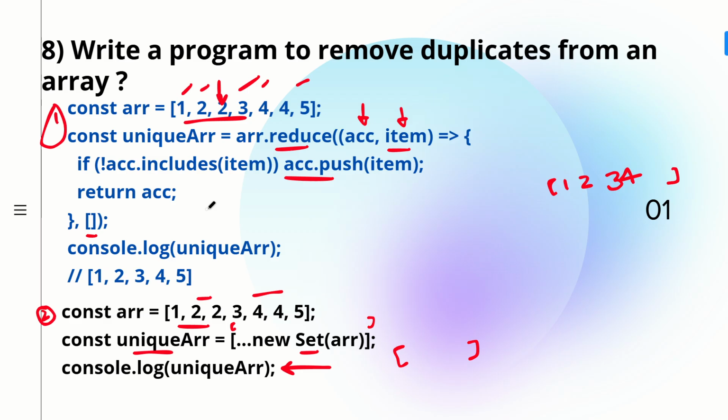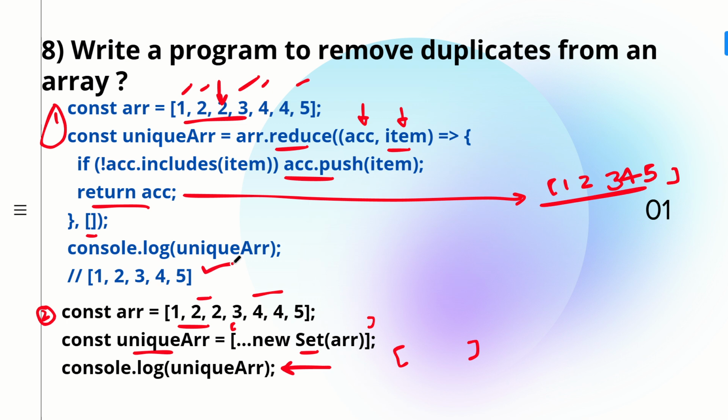Then you don't have anything. Now again 5 comes, and you push it. So 1 2 3 4 5 is your answer. You are returning your acc. What is acc? This is this array that we initialized. So you're returning your acc, that is your answer array, and then you're just logging it and you get the answer as 1 2 3 4 5. So these are the two ways of how you can remove the duplicates from the array.